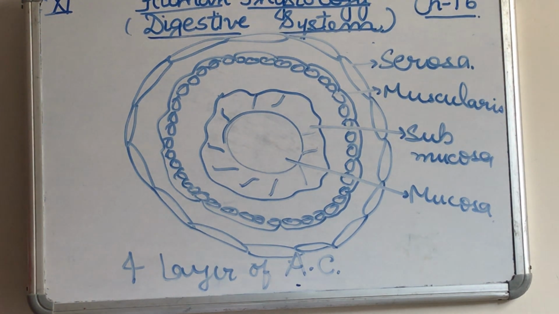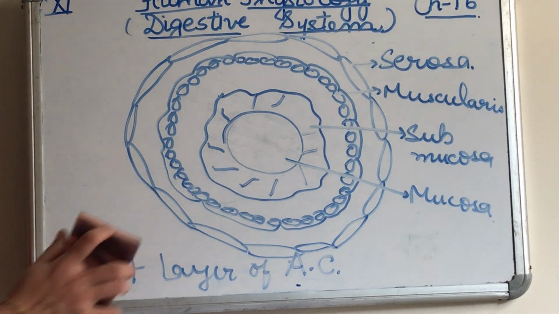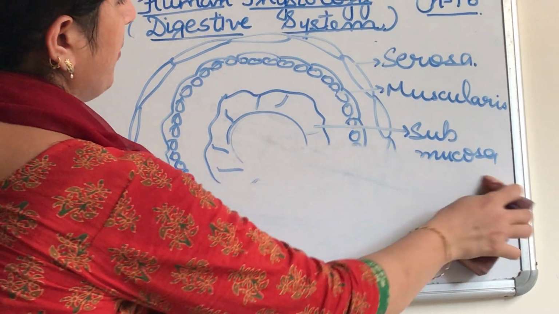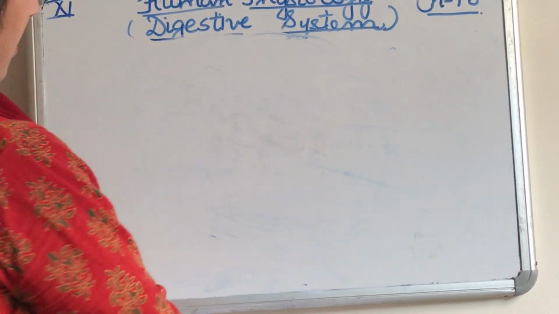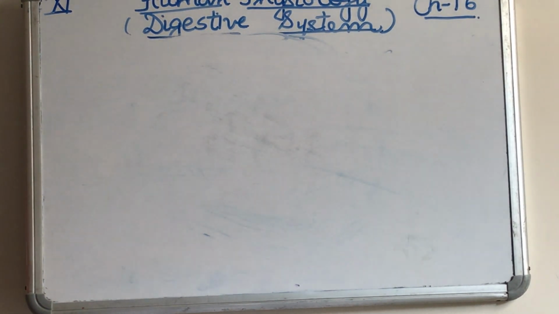Now let us move on to the next topic, the glands of the alimentary canal. Glands are tissues which produce hormones for controlling various actions. A gland is a tissue or organ that performs the function of secretion of chemical substances. So the four important glands